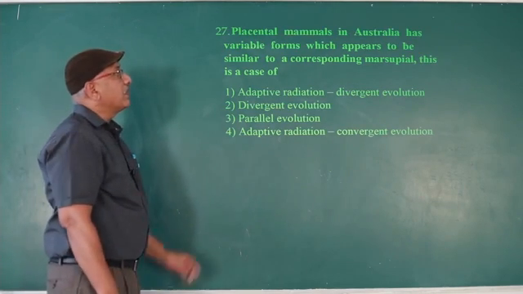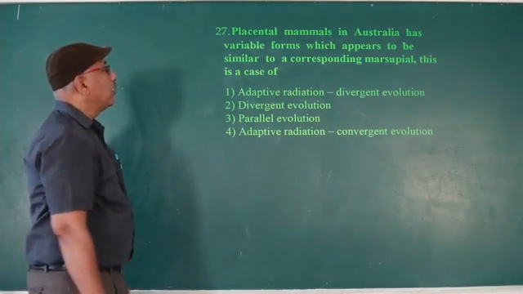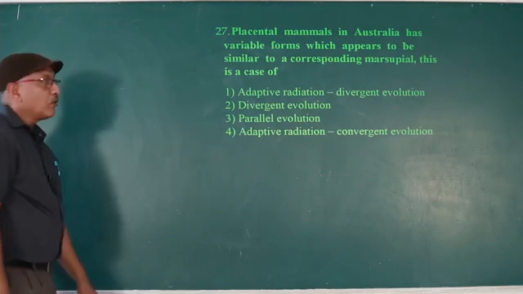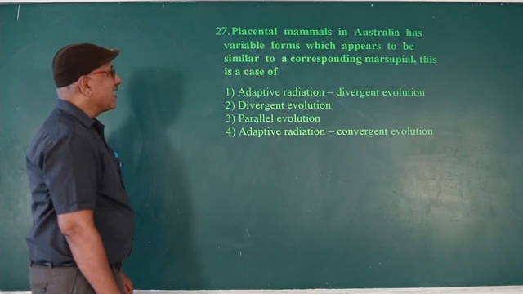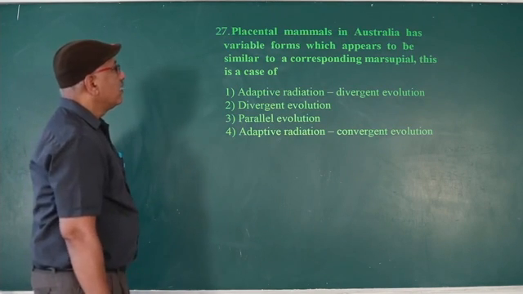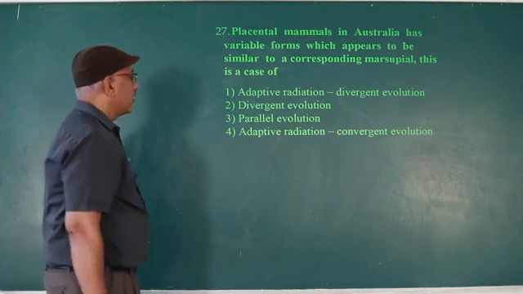Placental mammals in Australia have variable forms which appear to be similar to a corresponding marsupial. This is a case of adaptive radiation and divergent evolution?